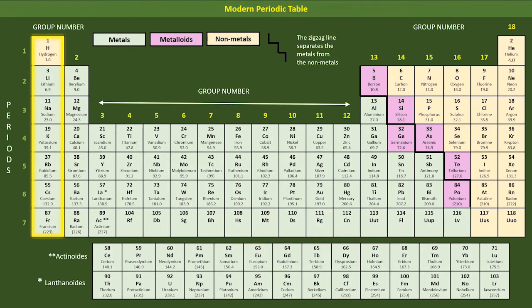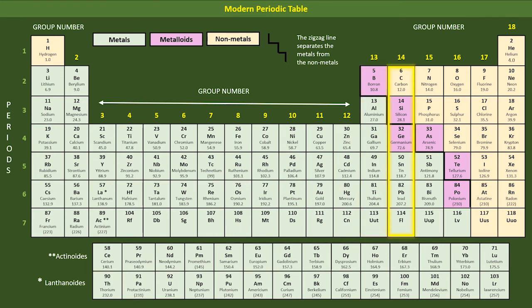Position of elements in the modern periodic table. The modern periodic table has 18 vertical columns known as groups and 7 horizontal rows known as periods. The placement of elements is decided as per the number of valence electrons present in the outermost shell. For example, fluorine and chlorine have the same number of valence electrons, that is 7, so they are in group 17. Hence, we can say that groups in the periodic table signify an identical outer shell electronic configuration. On the other hand, the number of shells increases as we go down the group.